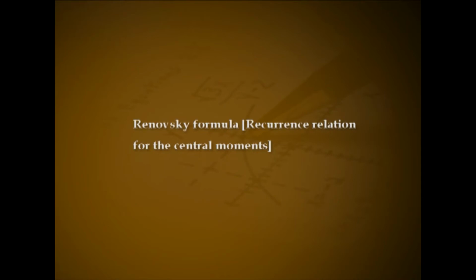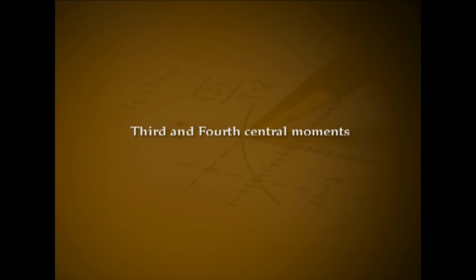Renovsky formula, or the recurrence relation for the central moments. Let mu r minus 1, mu r, mu r plus 1 respectively be the r minus 1th, rth and r plus 1th central moment of a random variable X following binomial distribution with parameters n and p, denoted as X following B(n, p). Then mu r plus 1 equals pq into d by dp of mu r plus nr into mu r minus 1.